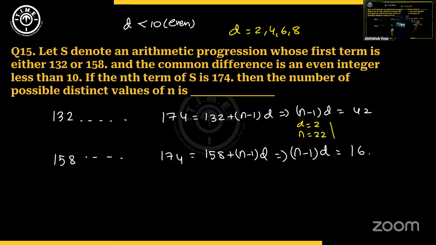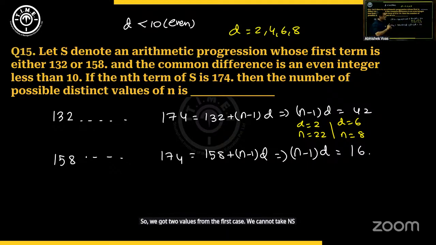D is 6, because basically I want D to be a factor of 42. It cannot be 4. So if D is 6, then n minus 1 will be 7, so n will be 8. So we got two values from the first case. We cannot take D as 8 because 8 is not a factor of 42.